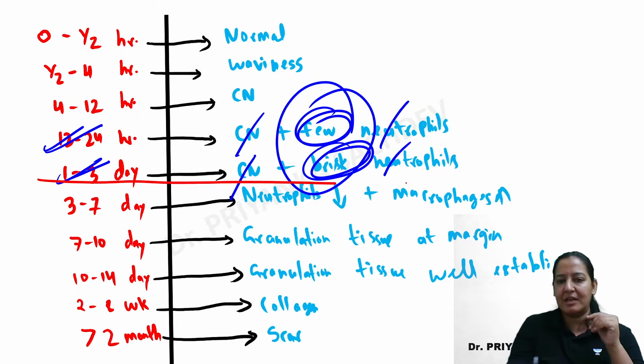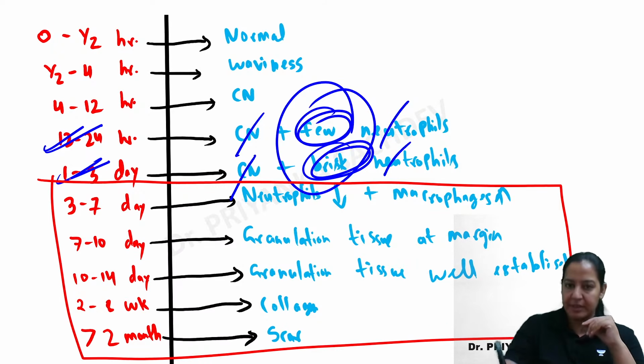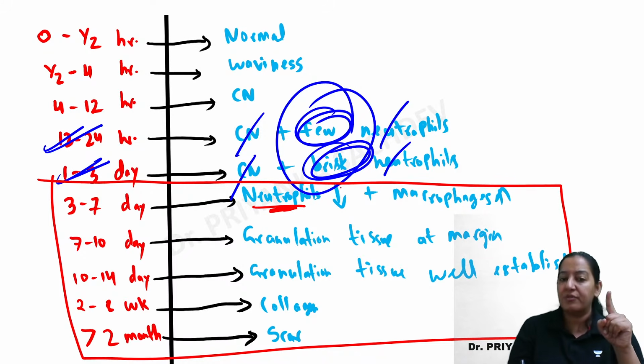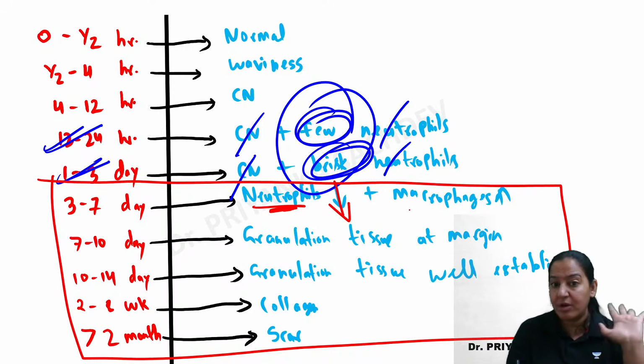So 3 days के बाद का टेबल देखो. 3 days के पहले का मत देखो. So 3 days के बाद न्यूट्रोफिल तो पहले से ही आ जाते हैं. Neutrophils start decreasing after 3 days. No, neutrophil is not the answer.